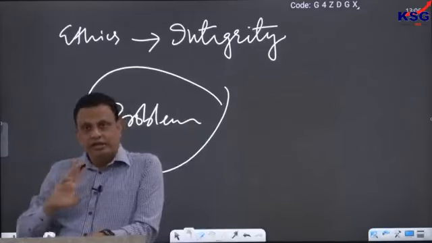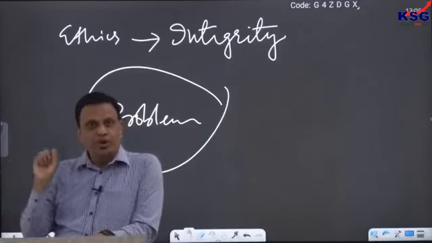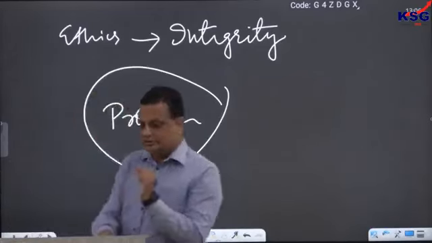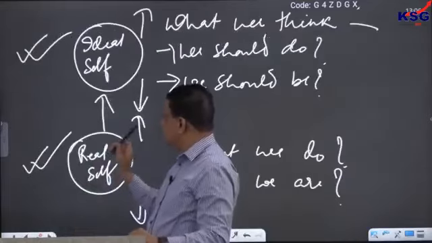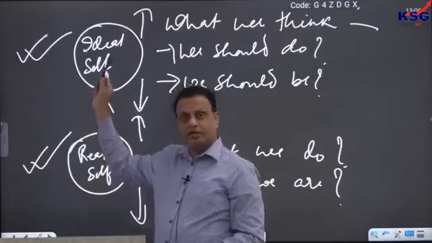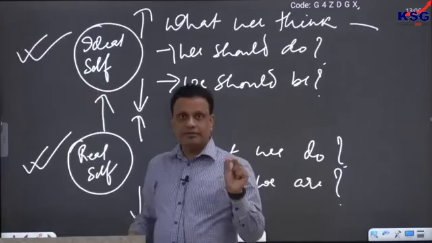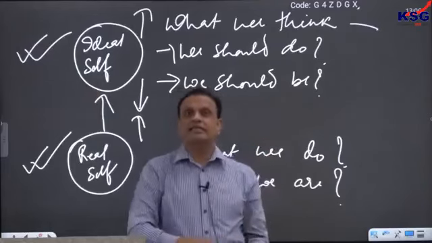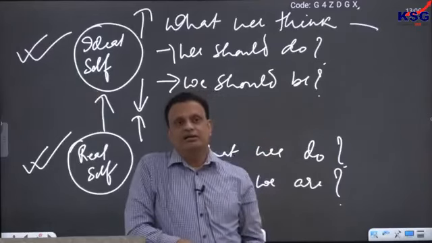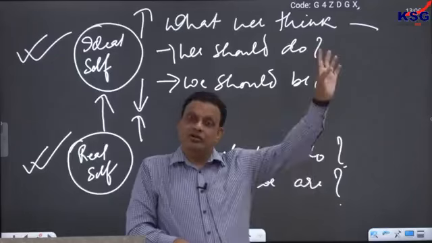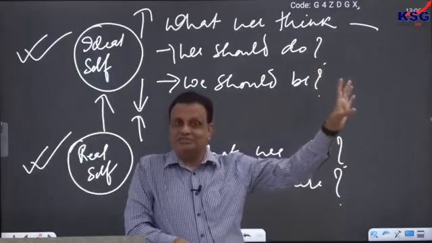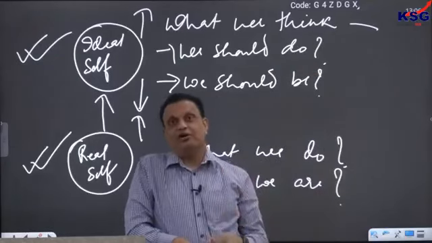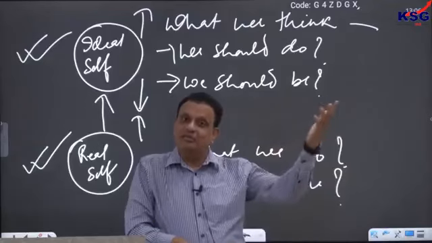For other animals, integrity is not a problem. Why not? Because other animals have a real self, but they do not have an ideal self. A dog, for example, does not sit under a tree sometimes and think, I want to become like that dog. They do not think, why am I a dog, why am I not a tiger maybe.